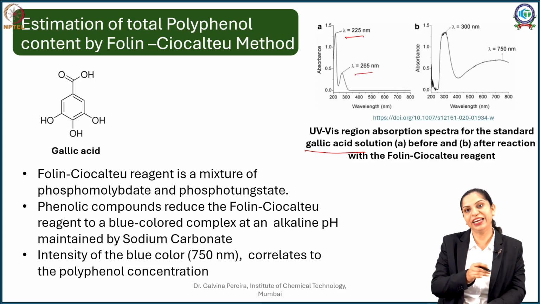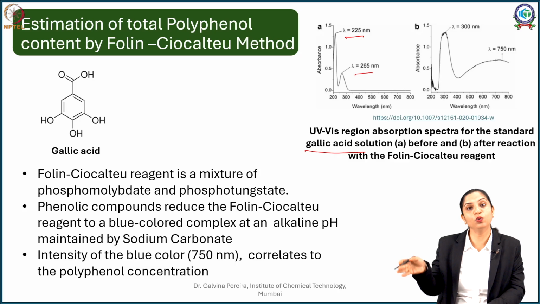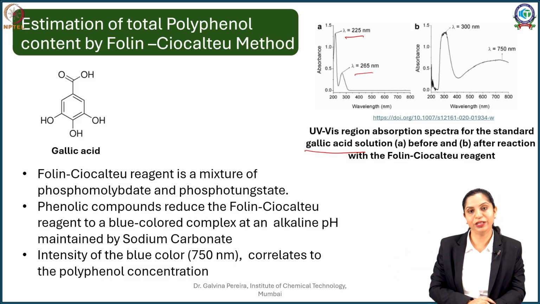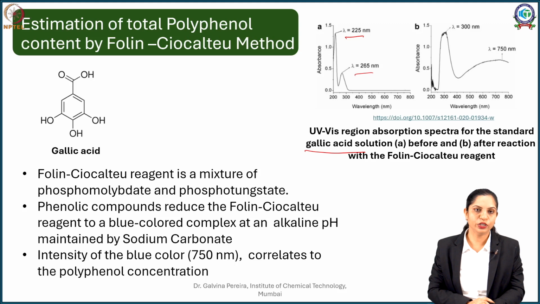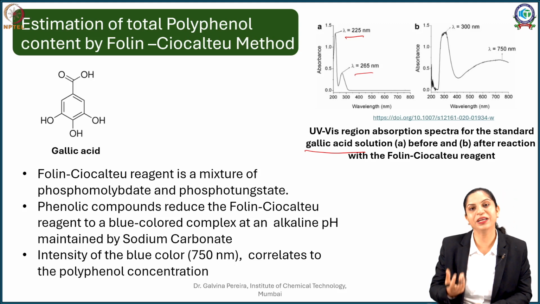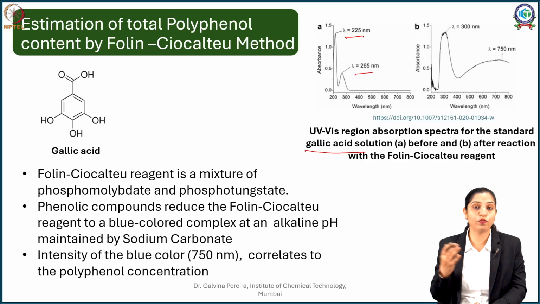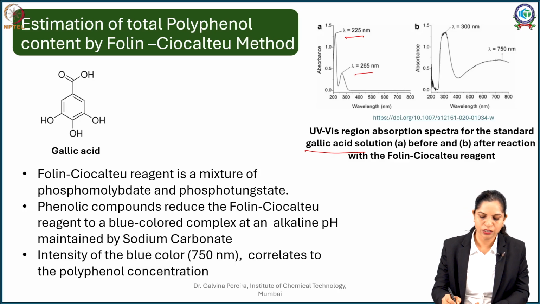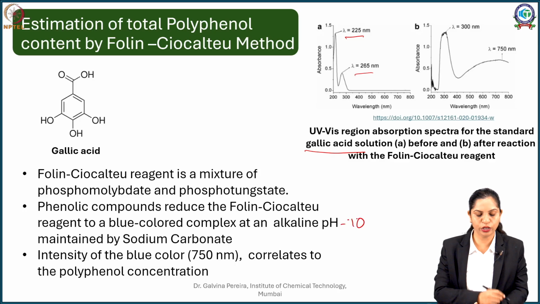Now if by some reagents we are able to move the wavelength to a higher side, that is the detection wavelength, that becomes a good method of quantification. So in this Folin-Ciocalteu method, we add a base. Now this base is generally sodium hydroxide, or if you want a milder base, you can use sodium carbonate. The intention here is to bring the pH value to about 10. Okay, so pH 10 is what we are looking for, and at pH 10 what is going to happen?